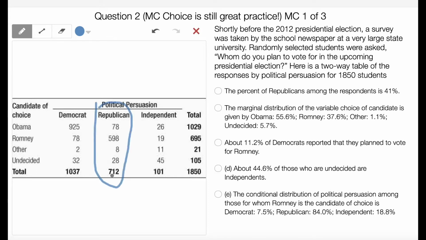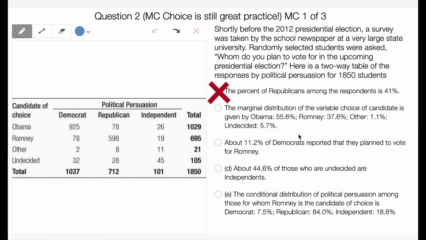So here's all the Republicans. There's 712 of them out of 1,850. If I go to my calculator here, 712 out of 1,850 is actually more around 38%. So this is not true. Let's try the next one. So A is not true.